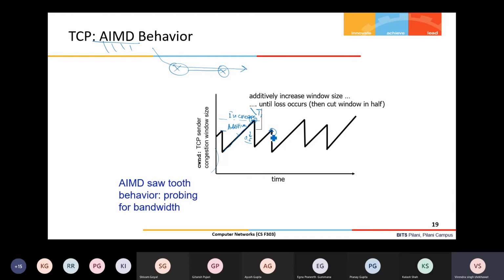But after some time T2, my packet drop occurs even at a lower sending rate. That means at T2 maybe one more connection is passing through this bottleneck link, or some other traffic exists, which can be UDP traffic or another TCP connection. Due to that, at a different point in time my packet drop event occurs at a different congestion window level. So that's why there are ups and downs.